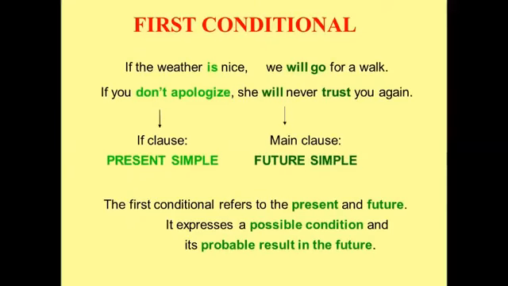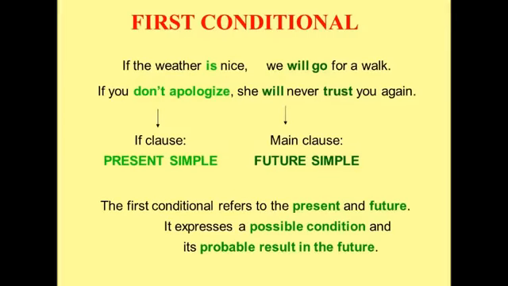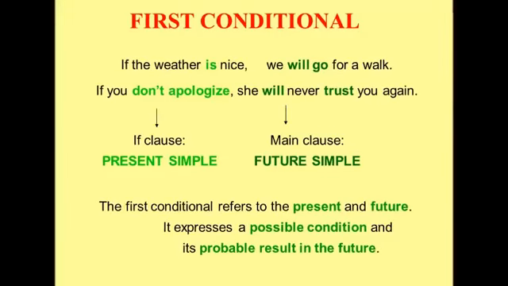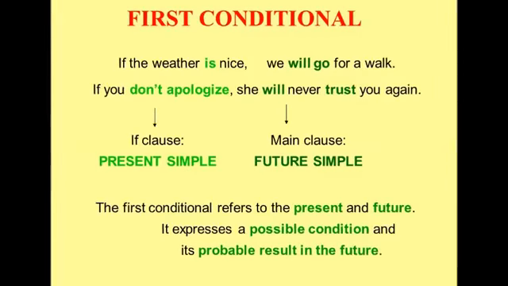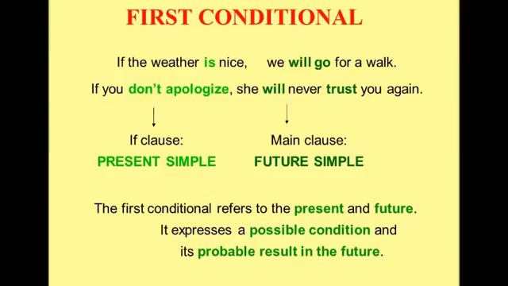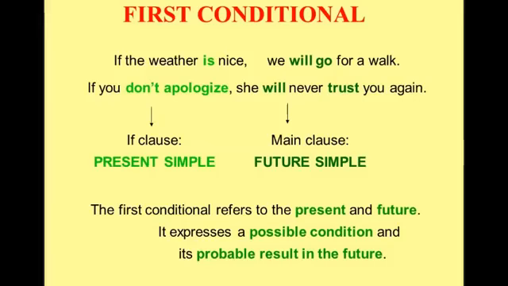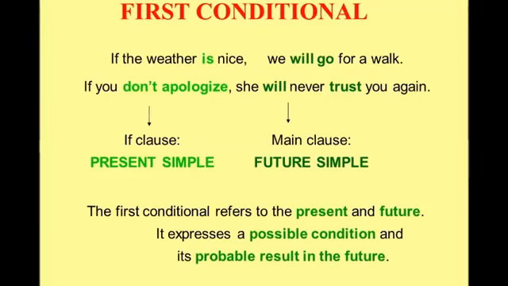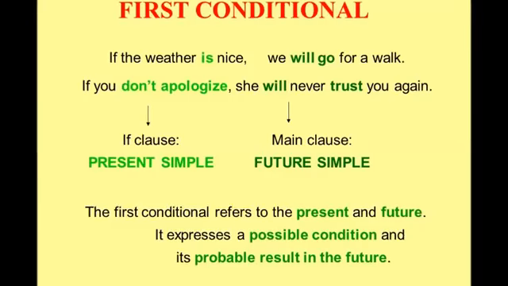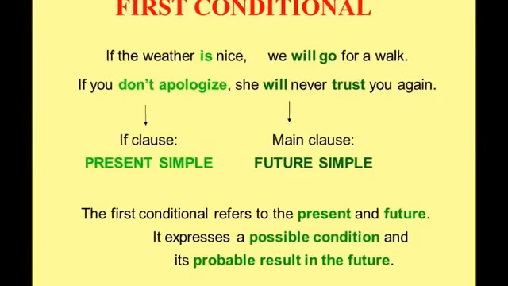Here are other examples. First conditional. If the weather is nice, we will go for a walk. If you don't apologize, she will never trust you again. If clause has the present simple, while the main clause has the future simple. The first conditional refers to the present and future. It expresses a possible condition and its probable result in the future.